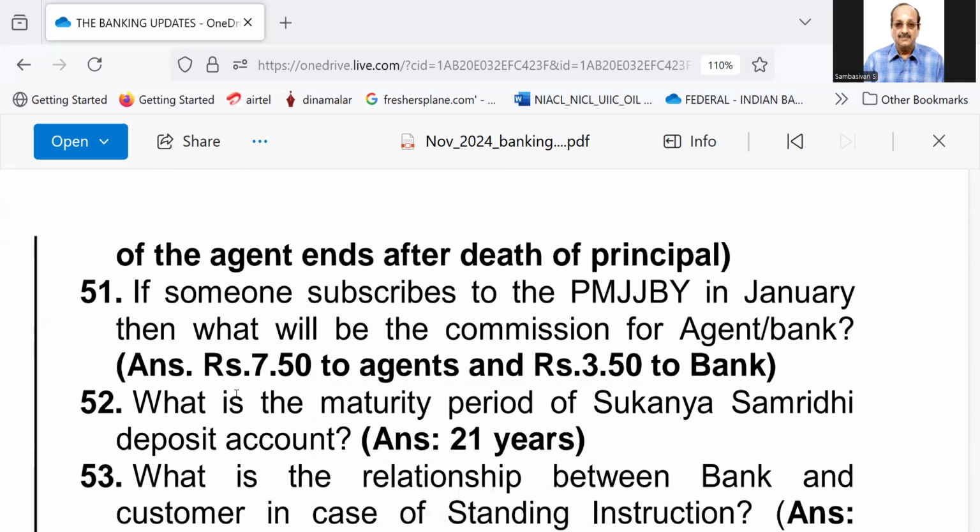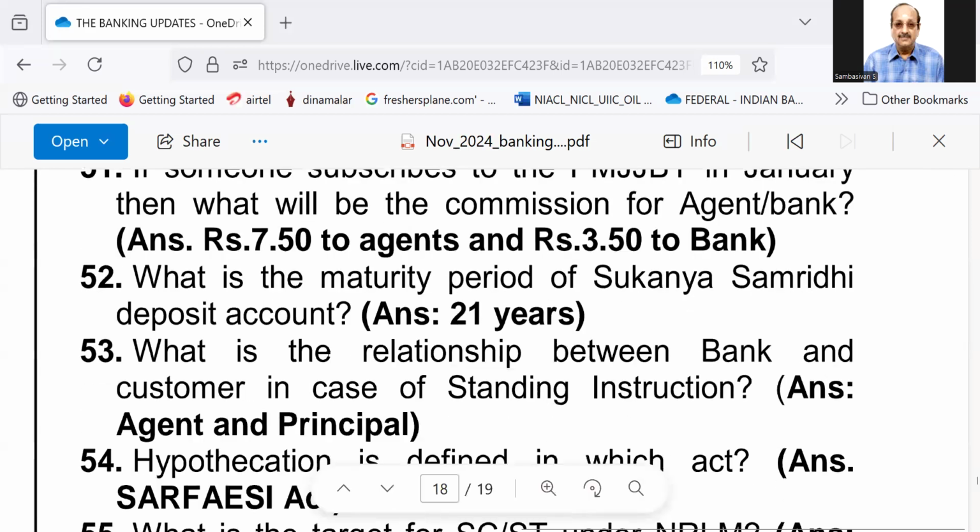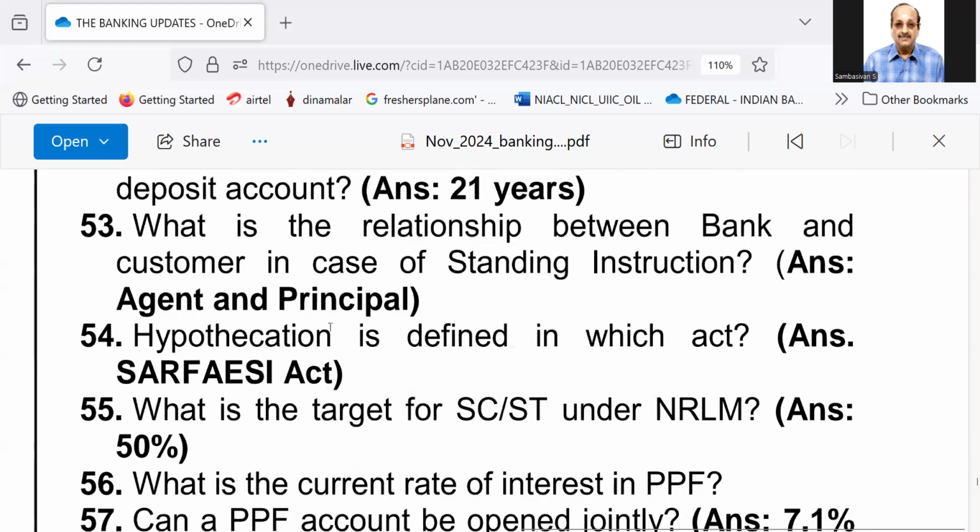Number 51, if someone subscribes to PMJJBY in January, then what will be the commission for the agent or bank? Subscribe to PMJJBY, Jeevan Jyoti Bima Yojana. The answer is rupees 7 rupees 50 paise for agents and 3 rupees 50 paise to bank. Number 52, what is the maturity period of Sukanya Samriddhi deposit account? 21 years. Number 53, what is the relationship between bank and customer? In the case of standing instruction, bank is an agent, customer is a principal.